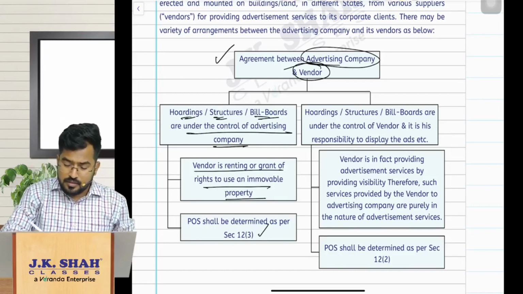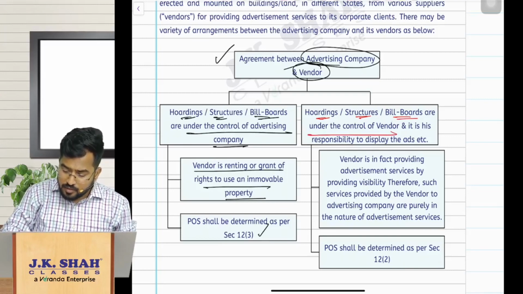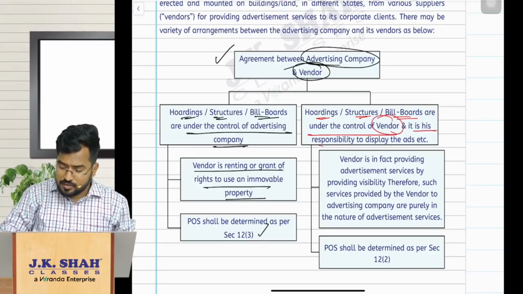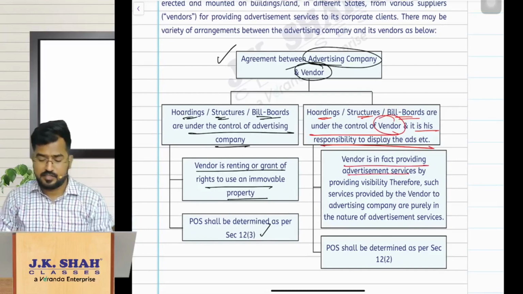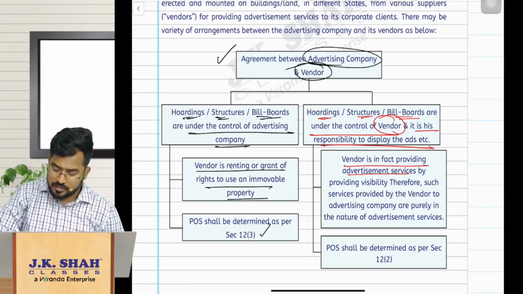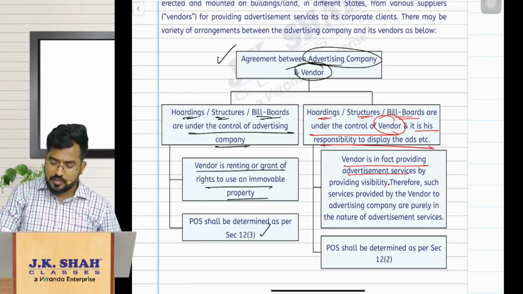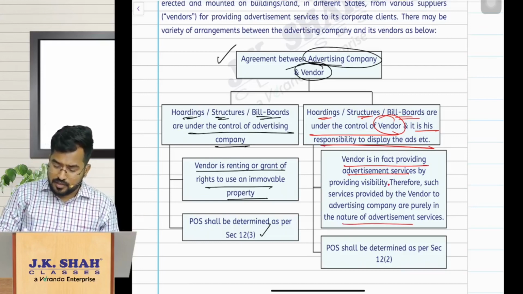No sir, if the hoardings, structures, billboards are under the control of the vendor himself and it is his responsibility to display the ads, then the vendor is in fact providing advertising services to the advertising agency by providing visibility. Therefore, such services provided by the vendor to the advertising company are purely in the nature of advertising services.